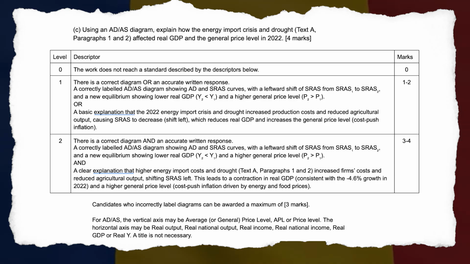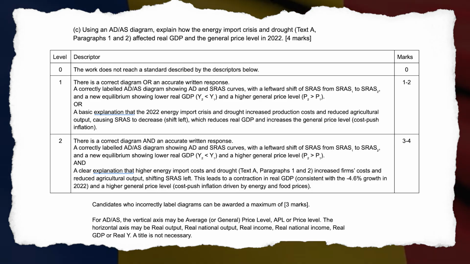C. Using an AD-AS diagram, explain how the energy import crisis and drought, text A, paragraphs 1 and 2, affected real GDP and the general price level in 2022. 4 marks. Level 1. A correctly labeled AD-AS diagram showing AD and SRAS curves with a leftward shift of SRAS from SRAS1 to SRAS2 and a new equilibrium showing lower real GDP, Y2 less than Y1, and a higher general price level, P2 greater than P1.